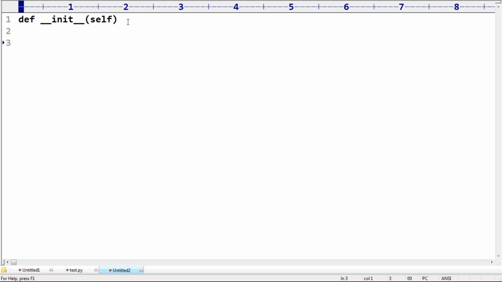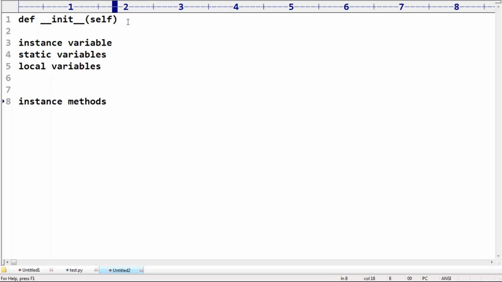Next, how many types of variables are allowed inside a Python class? There are 3 types: instance variables, static variables, and local variables. Regarding methods, how many types are allowed?